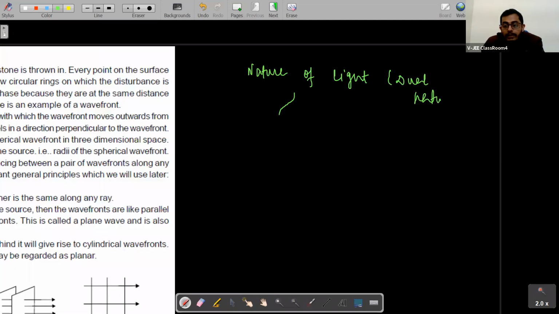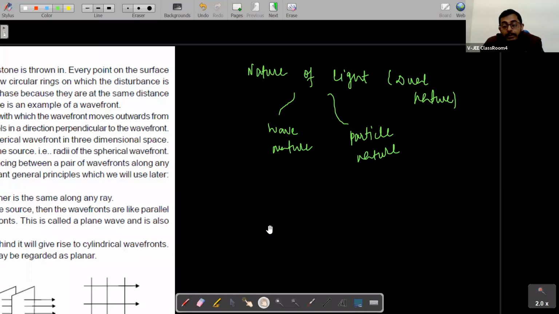What is dual nature of light, students? Wave nature and particle nature, right? So these are the two natures shown by light. Why do we say that light is of both nature, wave nature and particle nature both? Why do we say that? We say that because